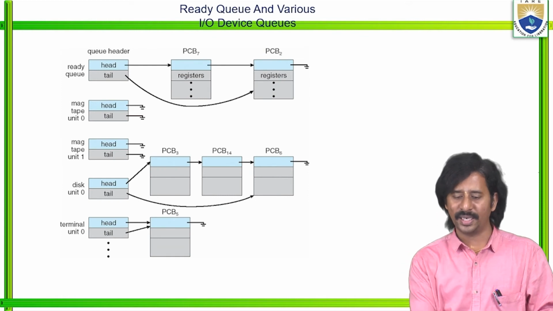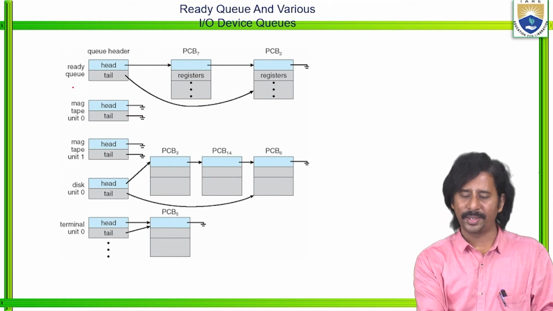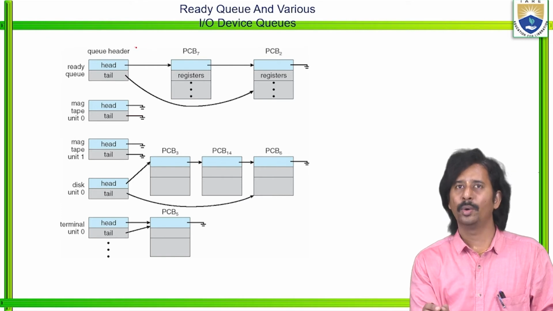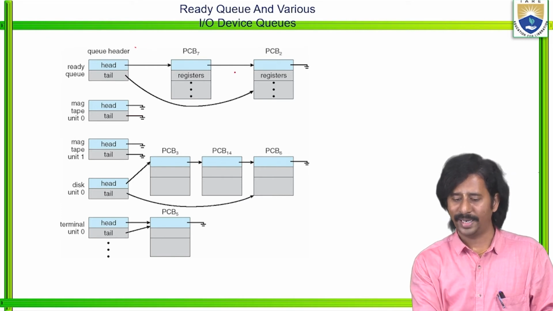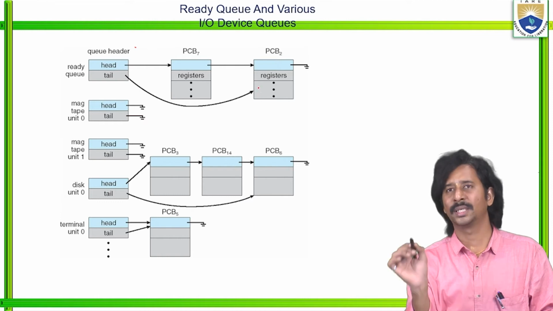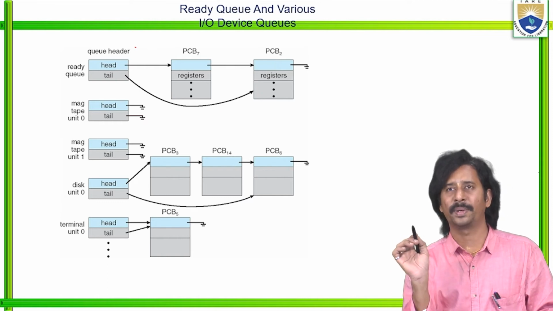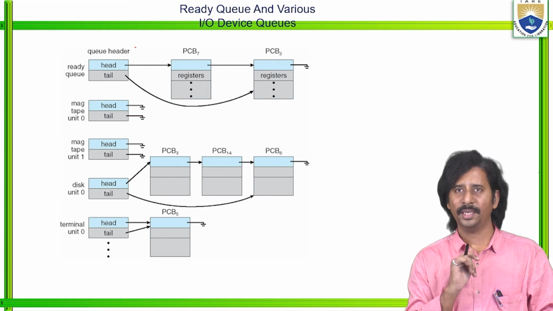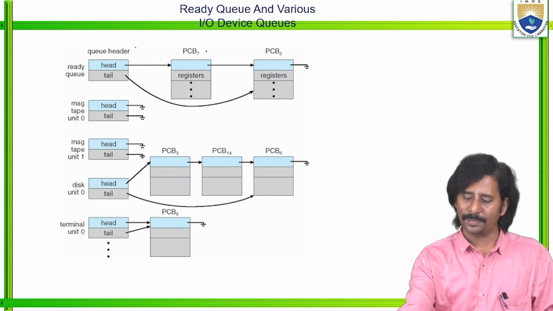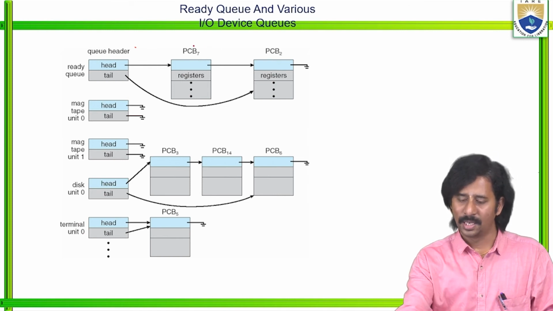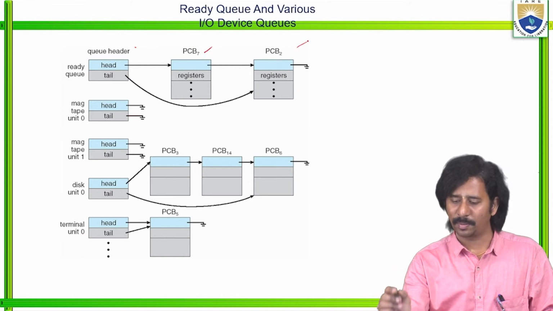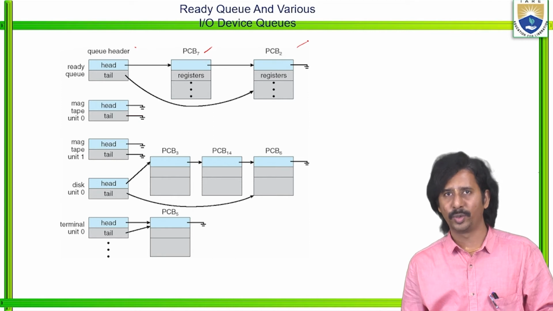So see here, initially we have the ready queue. That particular ready queue is having the queue header, right? So we know head and tail, which store some information regarding those particular processes. Each and every process maintains some process control block. For example, let us take this is a process control block which is related to process 7. This is a process control block related to process 2.